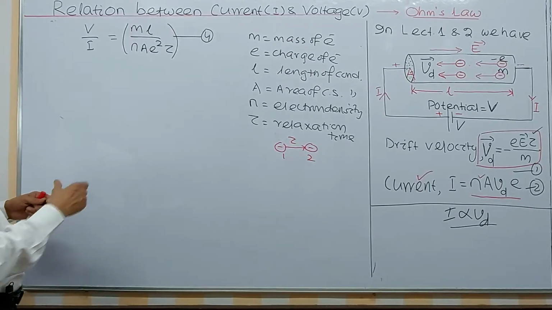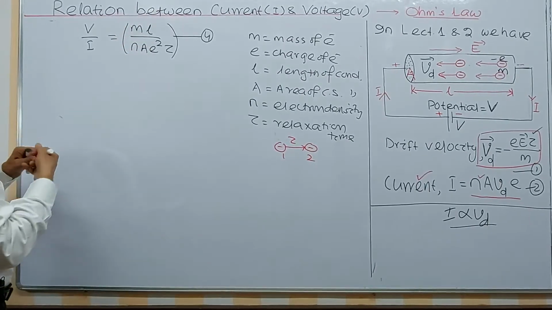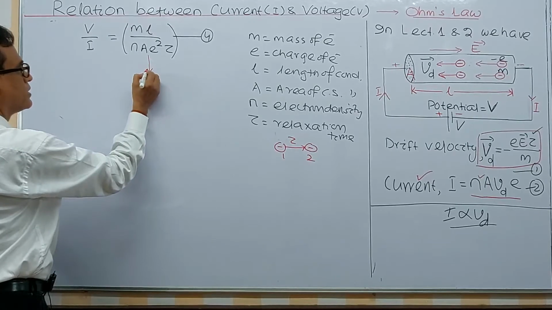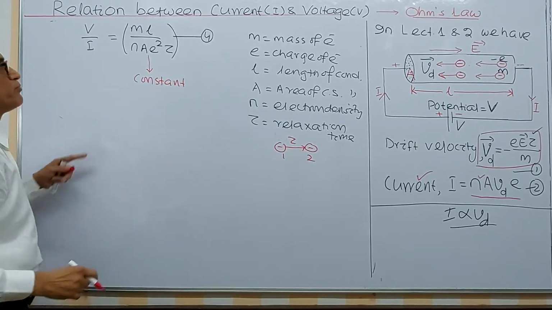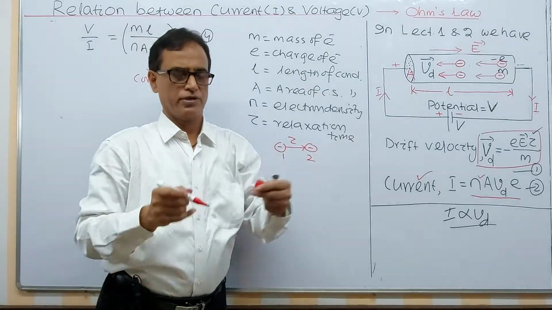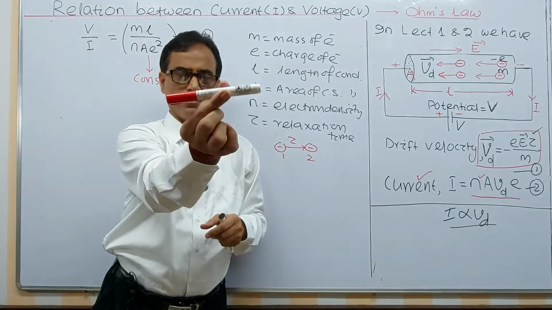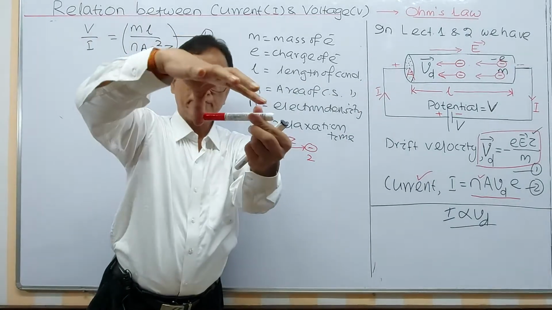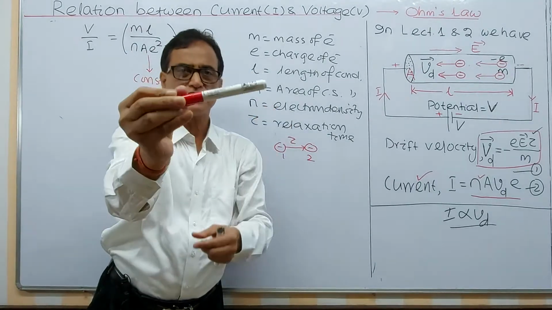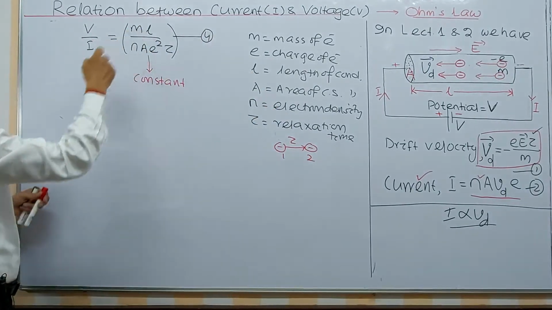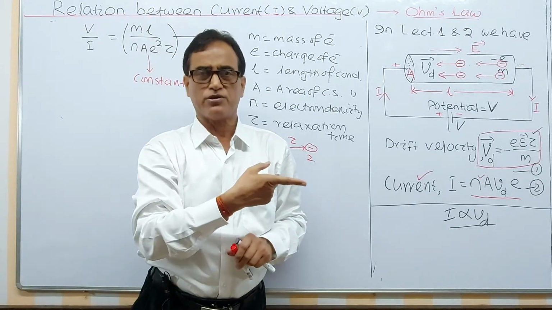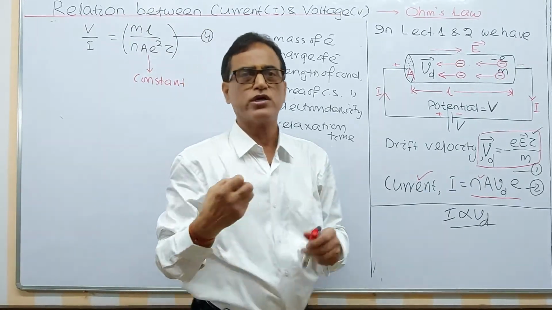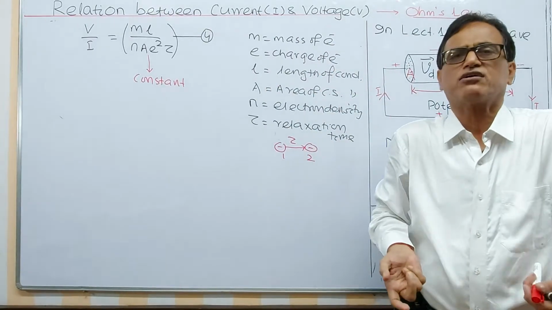Now, the right hand side terms are constant for a particular conductor. If you have a particular conductor, the length remains constant, and the area of cross section remains constant. You should analyze this formula only. There is nothing else in this chapter. If you analyze the formula we are deriving, then you can get all the physical concepts.